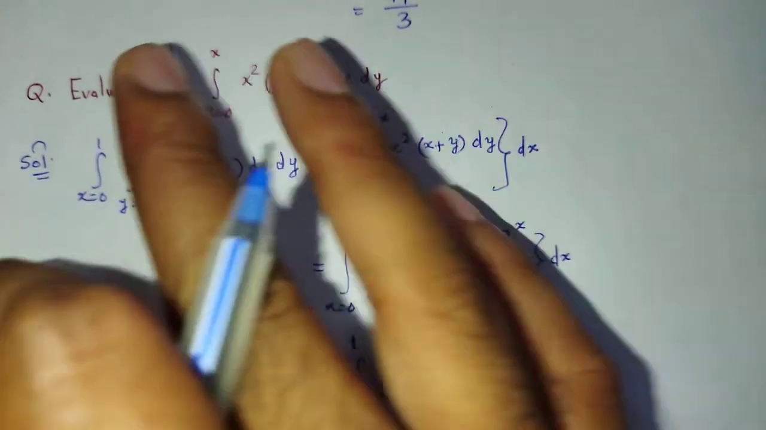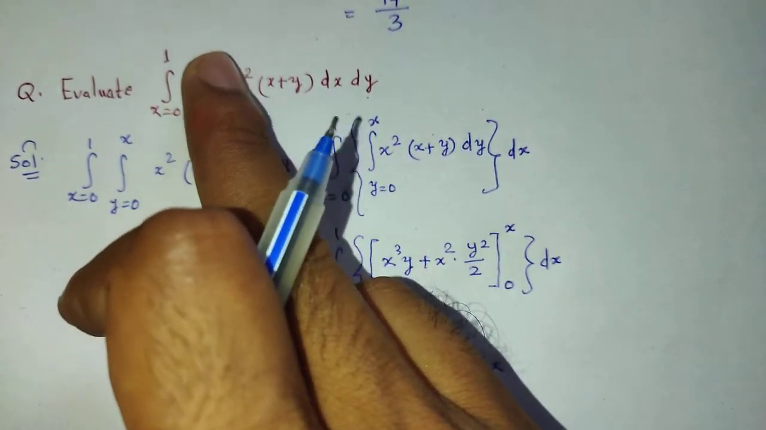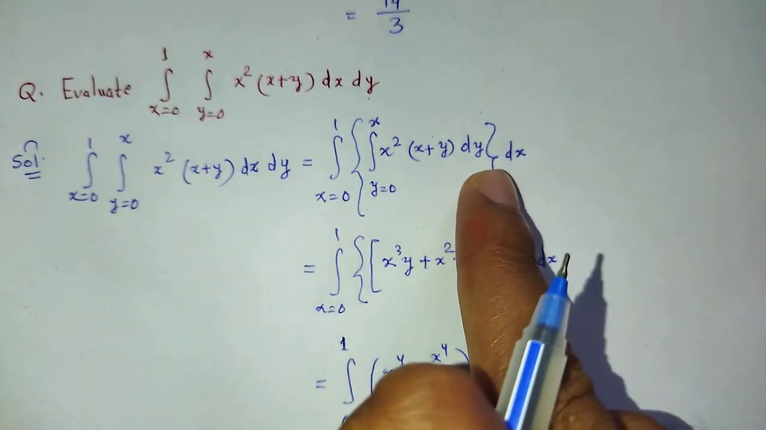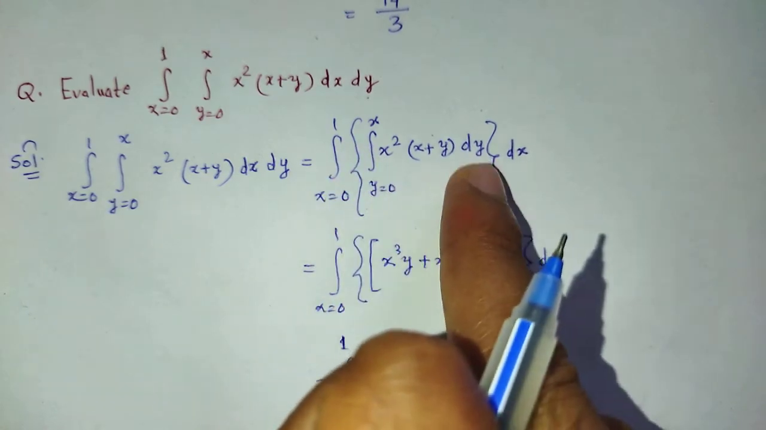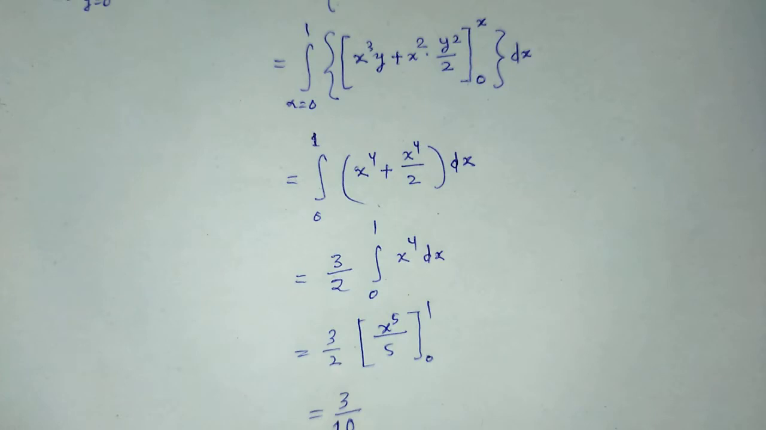Now we have solved that double integral, where y is a function of x. First of all we integrate with respect to y, keeping x as constant, and finally we find our result.